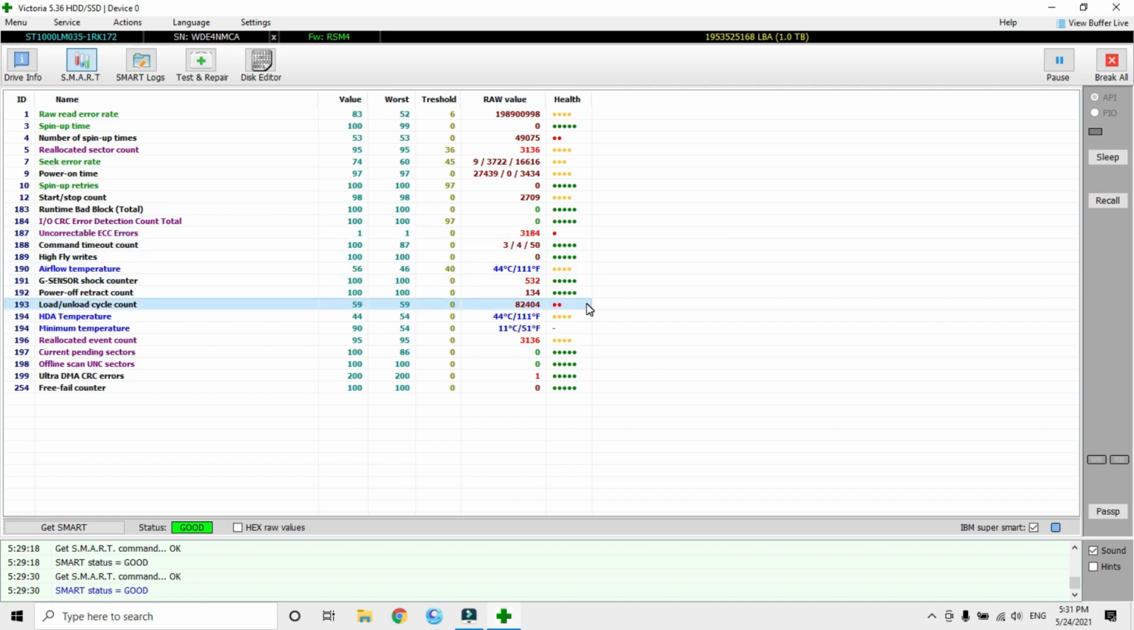Load and unload cycle count. This must be around 40,000 or 50,000. It means the hard disk has reached the end of its cycle. And free fall counter is 0. It has faced a DMA CRC error, but it has rectified it. And I will show how to repair this hard drive.